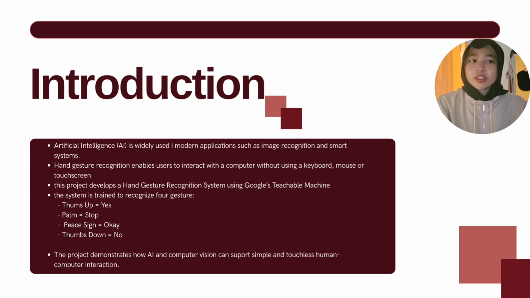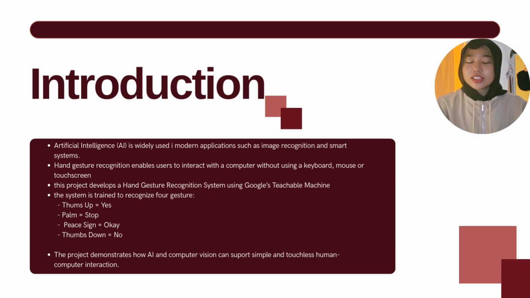Our project is about developing a hand gesture recognition system using artificial intelligence (AI). Nowadays, AI is widely used in many modern applications. For example, AI can be used in image recognition, face detection, smart assistants, and automated systems. AI helps computers understand information and make predictions based on the data given. In our project, we focus on hand gesture recognition.